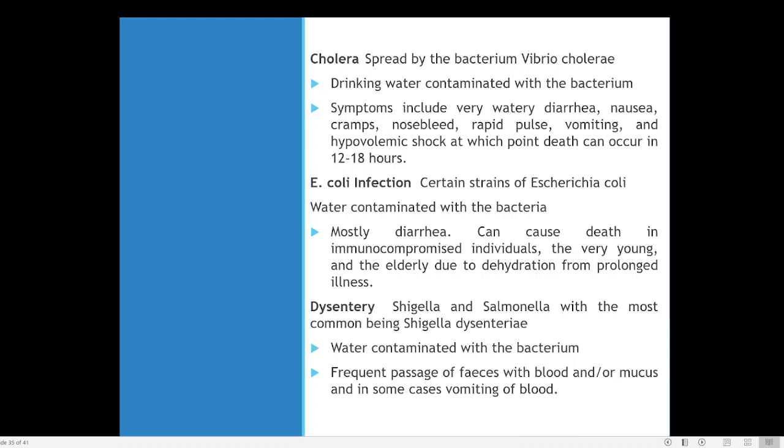Then E. coli infection. That is another bacteria. E. coli is also a bacteria. Water may be contaminated with this bacteria. The most important problem created by E. coli is diarrhea. Diarrhea is the number one problem that E. coli usually creates. Then it can cause death in immunocompromised individuals. Immunocompromised individuals means, for example, AIDS patients. In AIDS patients, any disease can cause a serious illness.